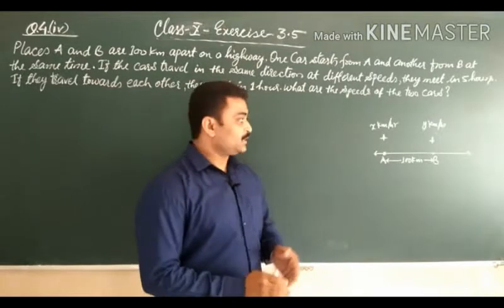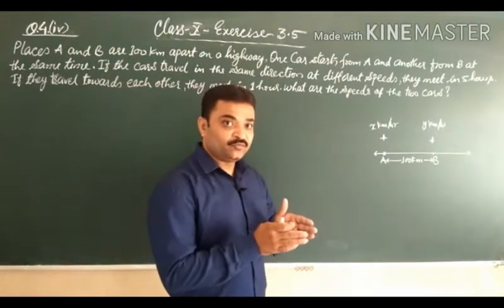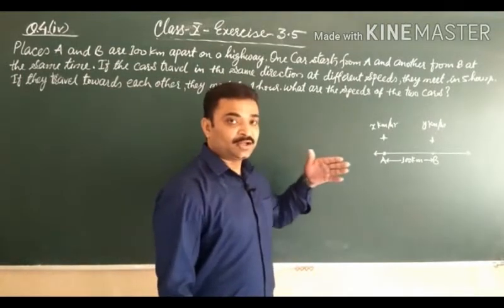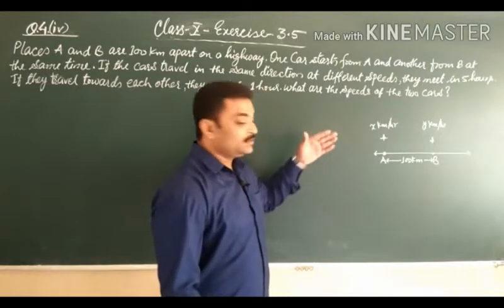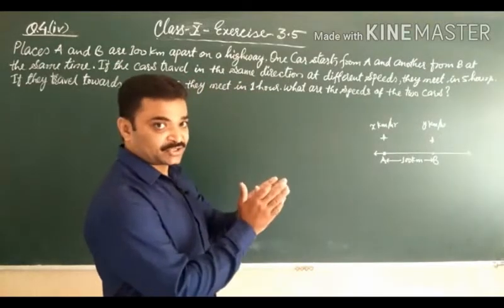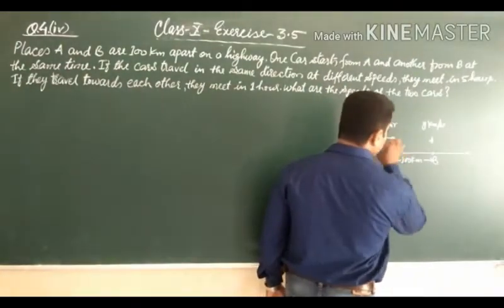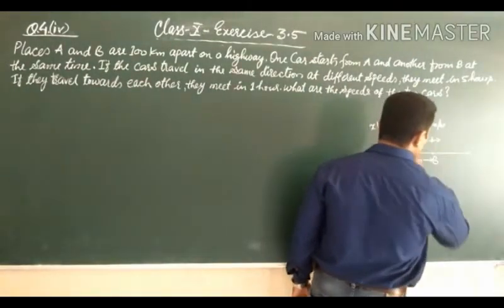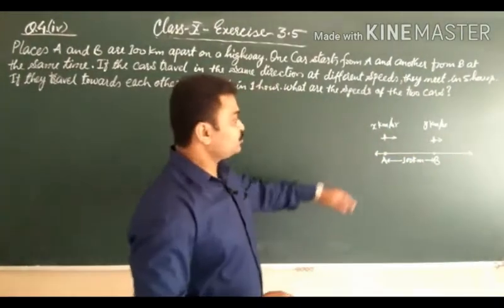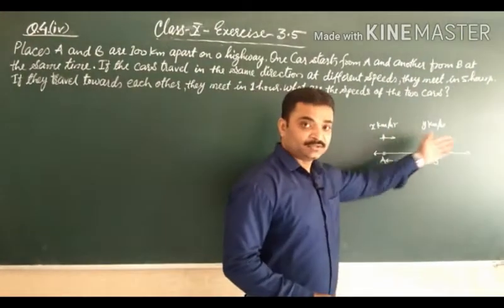Question says that if two cars are moving along the highway in the same direction, that means the car from A travels in this direction, so the car from B will also travel in this direction.